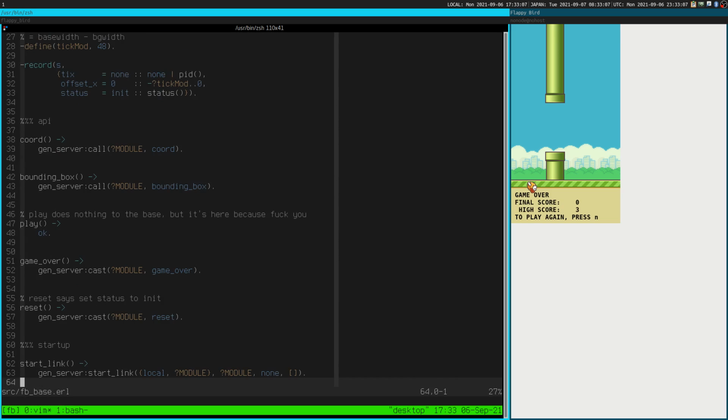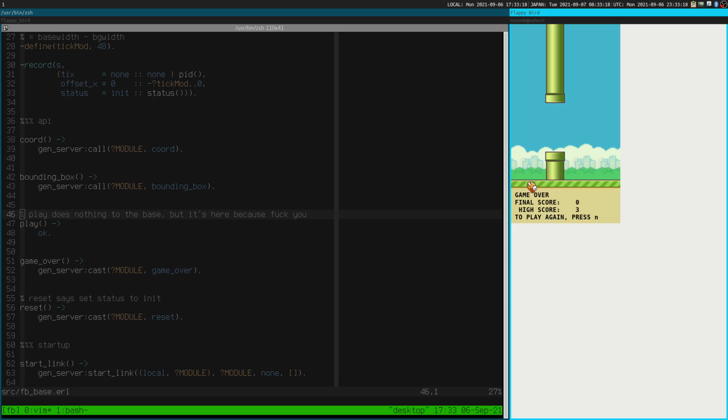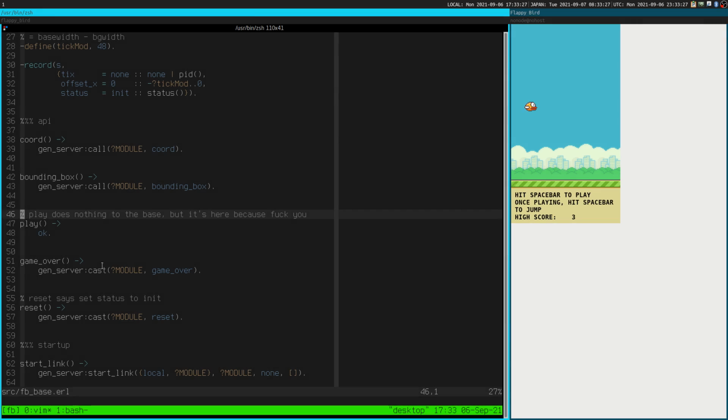Play does nothing to the base, but it's here anyway. Why does play do nothing to the base? Because when we start up, we're still in init. And so, okay. Game over.